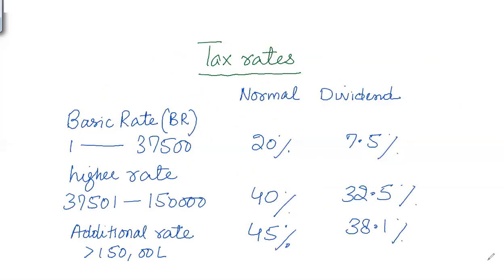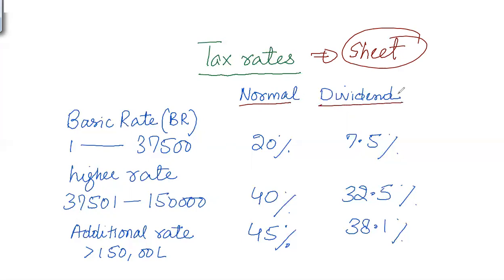Now, these tax rates will be given to you in the tax sheet that will be provided in the exam. And as far as the income tax rates are concerned, these have been classified as the normal rates and dividend rates. The normal rates are applicable on non-saving income as well as saving income. This is applicable to both types of income.